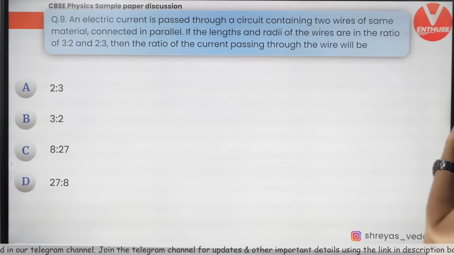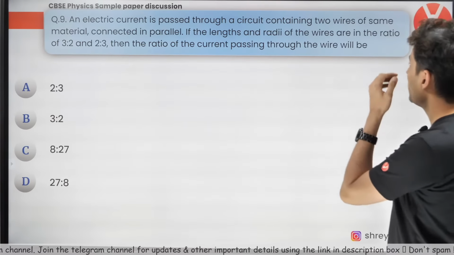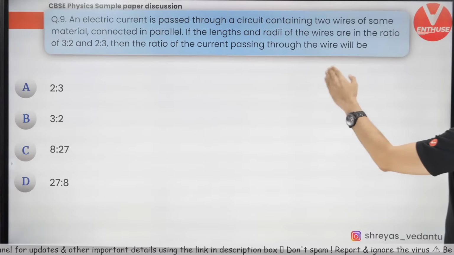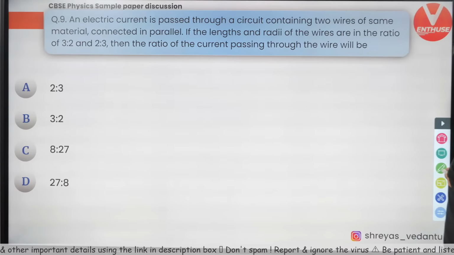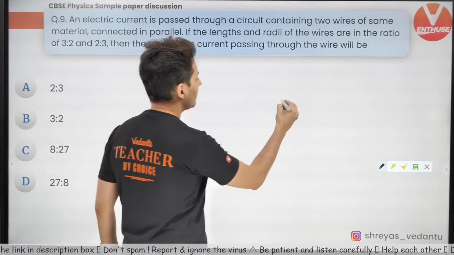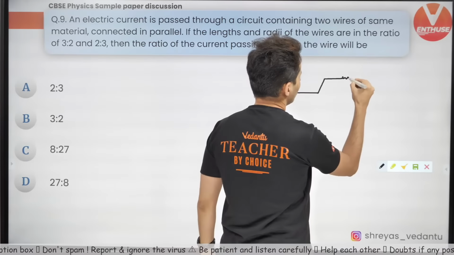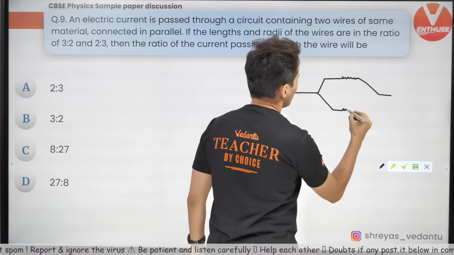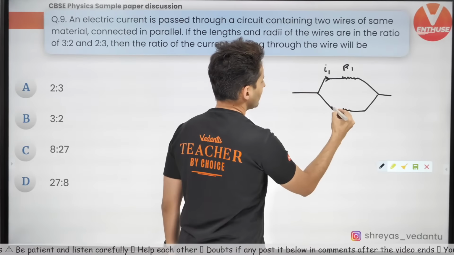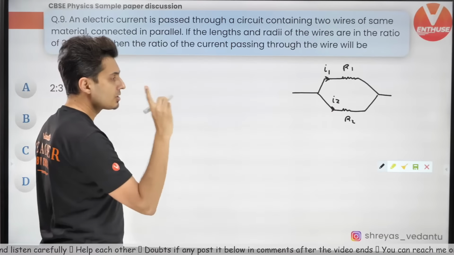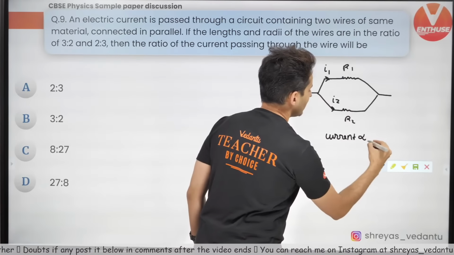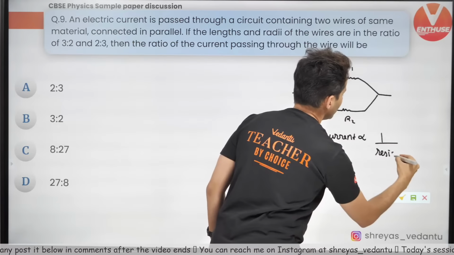All right. An electric current is passed through a circuit containing two wires of the same material connected in parallel. If the length and the radius of the wires are in the ratio of this, then what is the current ratio? Now, it's clearly mentioned that they are connected in parallel. We all know whenever you have resistors in parallel, let's say this is R1, this is R2, this is I1, this is I2. Remember, the current is always inversely proportional to the resistance in parallel.